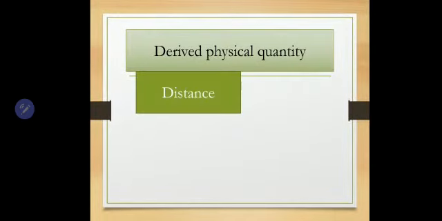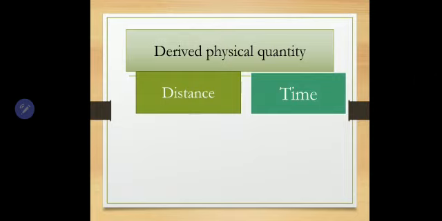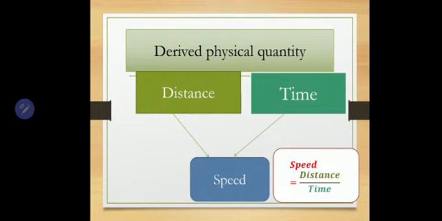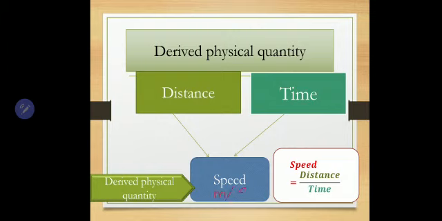You all know that distance is not a derived physical quantity, it is a fundamental physical quantity. Distance means length, path length or length. Time is again a fundamental physical quantity. But what about speed? How do we get speed? Speed is distance divided by time. So speed is a derived physical quantity. It has been derived from fundamental physical quantities, distance and time, or length and time. And the unit of speed you all know, meter per second. It is a derived unit.